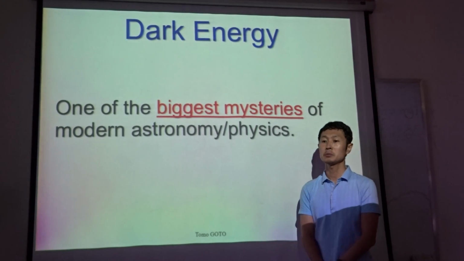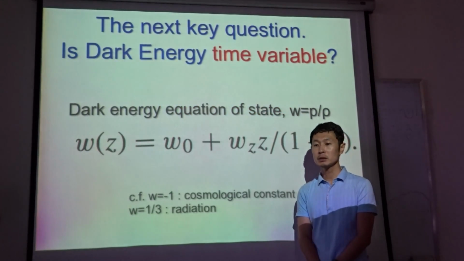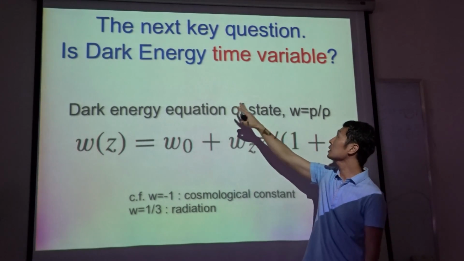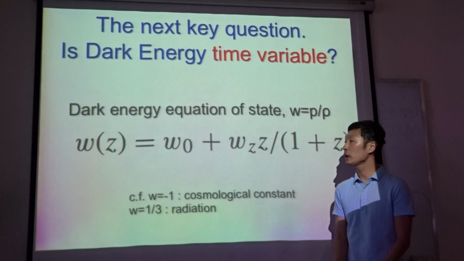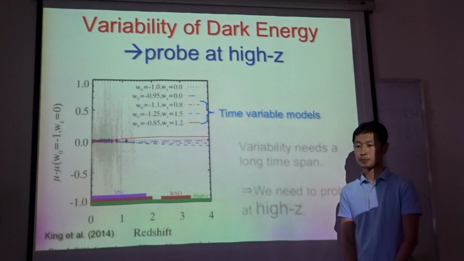Dark energy is one of the biggest mysteries of modern astronomy and physics. And we think one of the next key questions is whether dark energy is time variable or not. In terms of the equation of state, whether this w parameter is 0 or not.